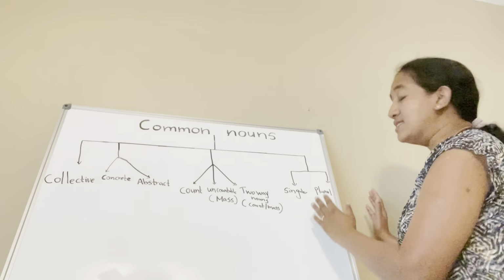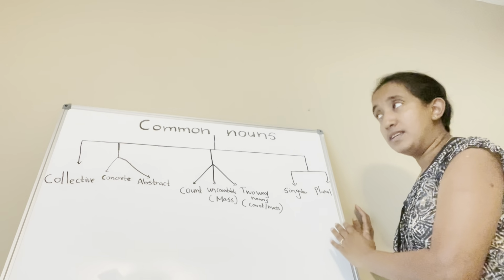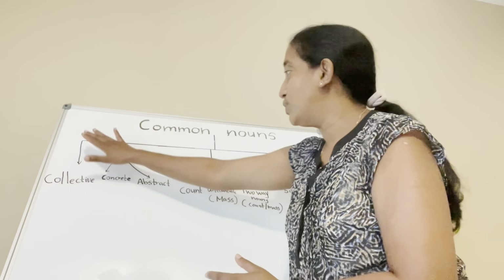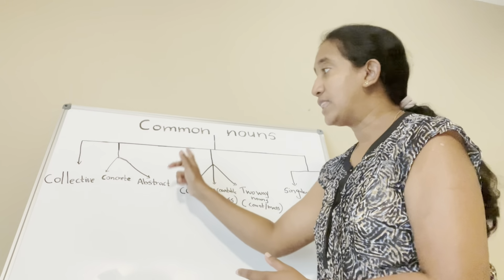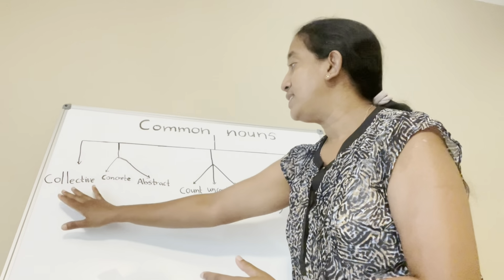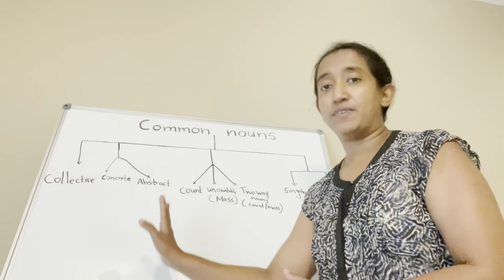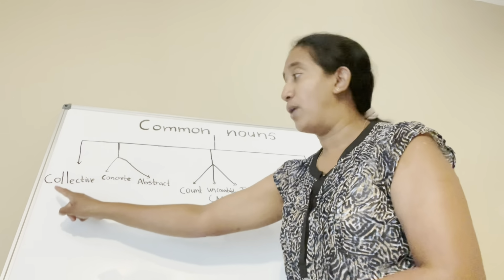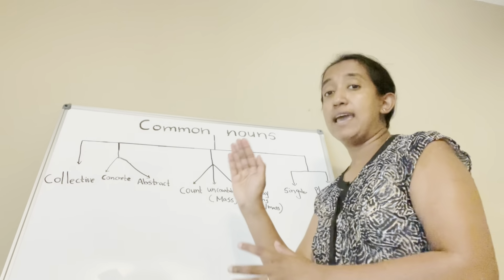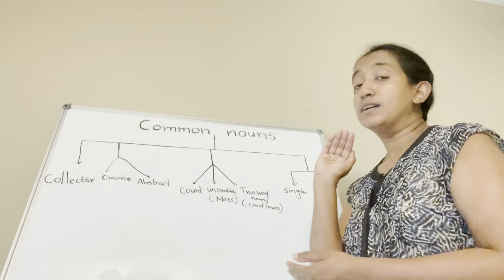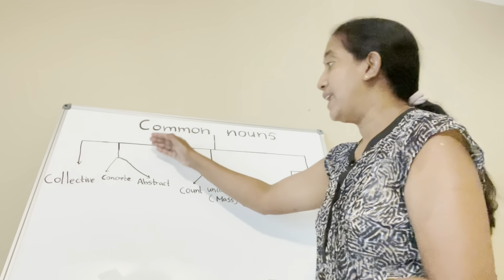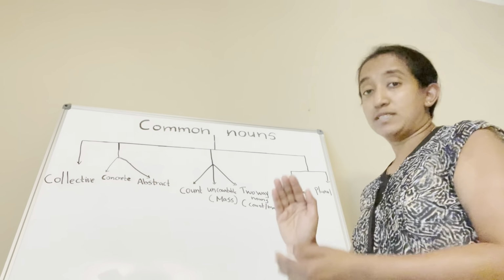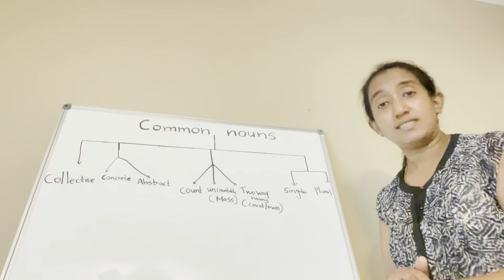So next one is the singular and plural nouns. I told you earlier I made a small change to this categorization. I thought it's better to put these three into two different subcategorizations. This one I'm going to talk about collective nouns as an individual subcategorization, and I'm going to talk about concrete and abstract nouns as my second subcategorization.